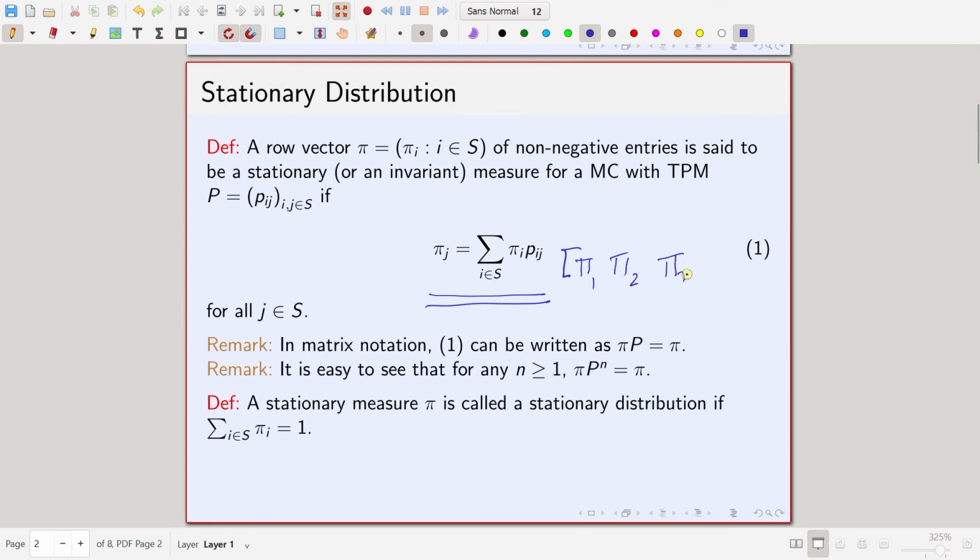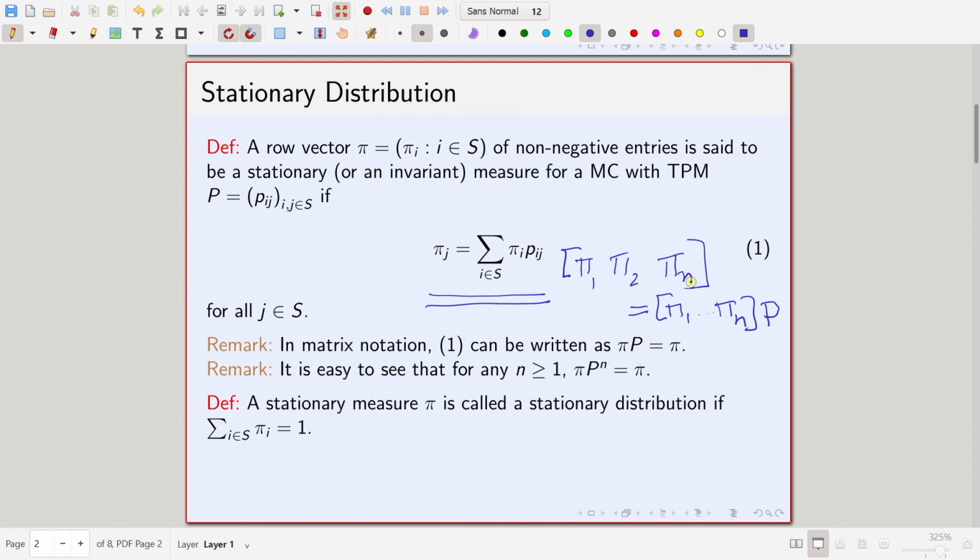Just for illustration purposes, let me think of it as a finite vector, pi 1 to pi n, times the matrix P. If for example you look at pi 1, what is it saying? That pi 1 should be the sum over i belonging to S of pi i P_i1.